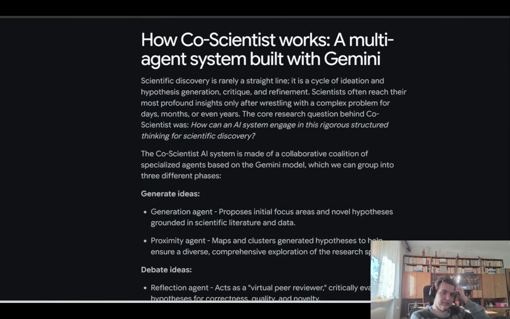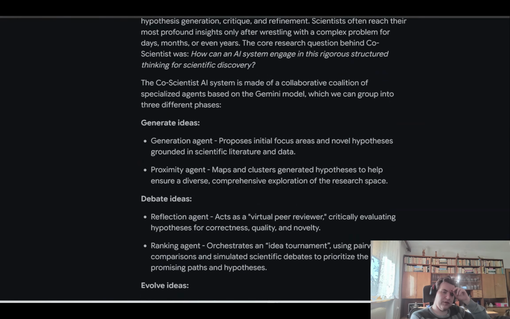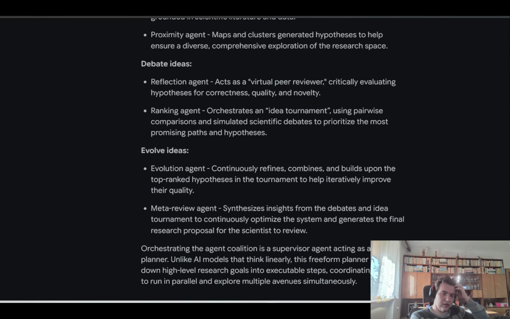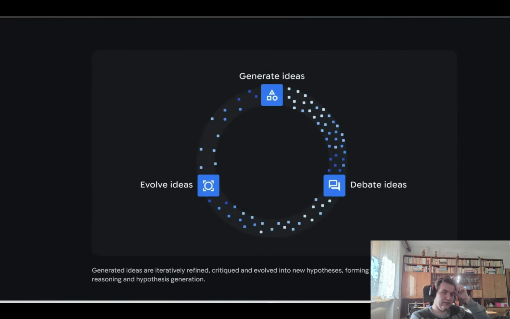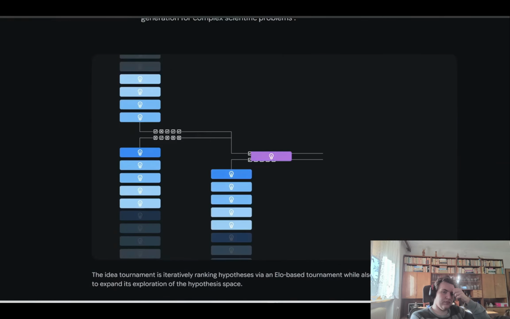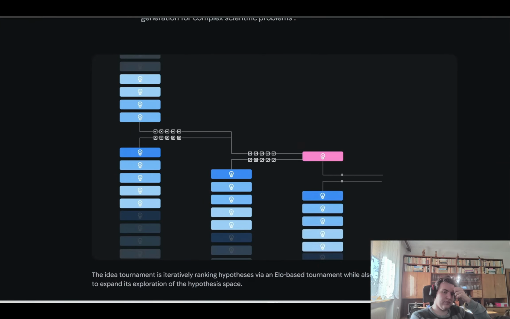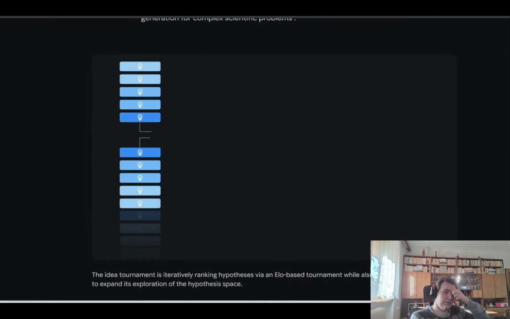Basically, this is a multi-agent AI system designed to help scientists generate ideas, review evidence, propose experiments, and speed up scientific discovery. So instead of just asking a model a question and getting one answer back, this uses a team of agents that debate with each other, critique ideas, refine hypotheses, and work more like an actual research group. Think of it like giving researchers a room full of specialized AI scientists that constantly brainstorm and challenge each other. The really important part is it's not meant to replace scientists. It's designed to act more like a research partner that helps people move faster and explore more possibilities.